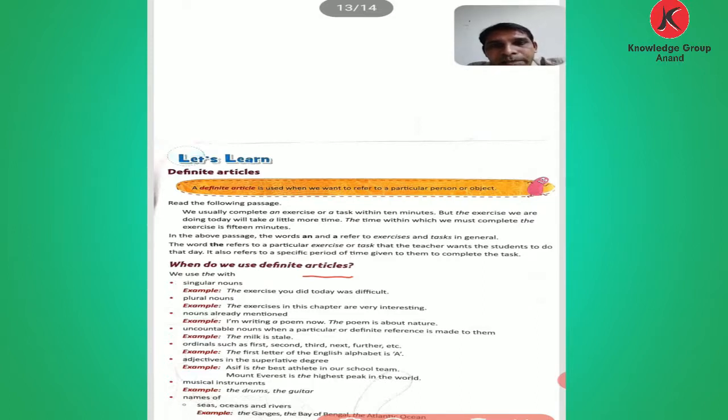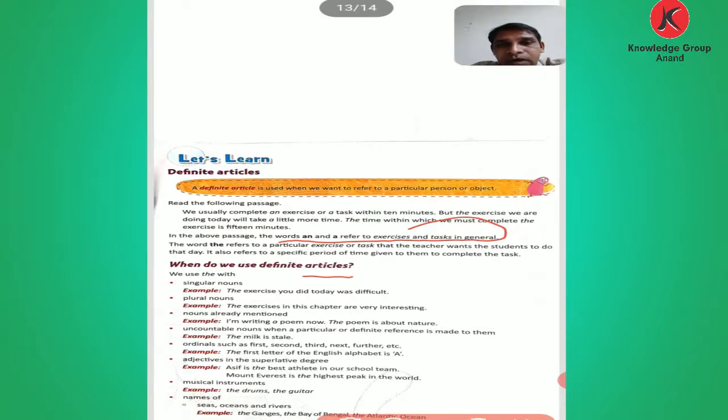See, we usually complete an exercise or a task within 10 minutes, but the exercise we are doing today will take a little more time. The time within which we must complete the exercise is 15 minutes. In the above passage, the words a and an refer to an exercise and a task in general. The word the refers to the particular exercise. Which exercise? The particular exercise or task that the teacher wants the students to do that day. That is why here we put the.